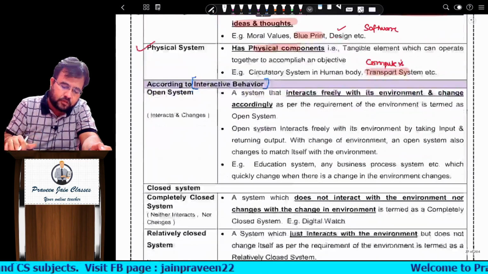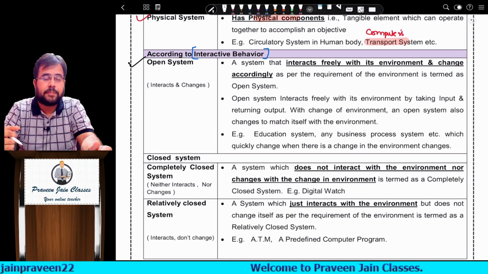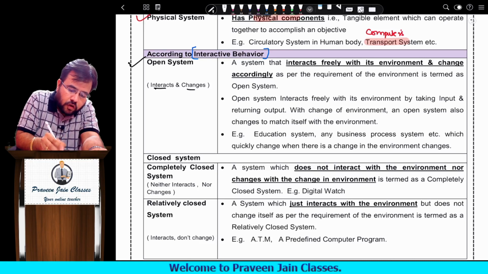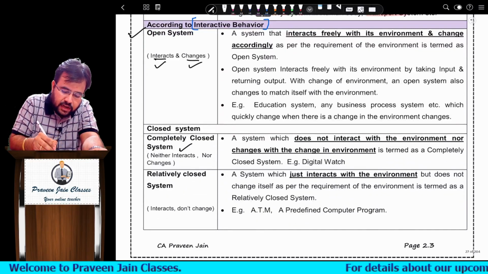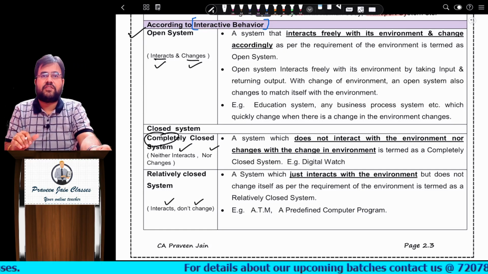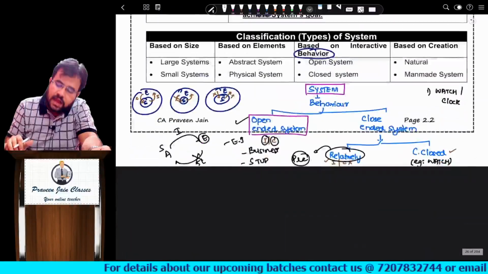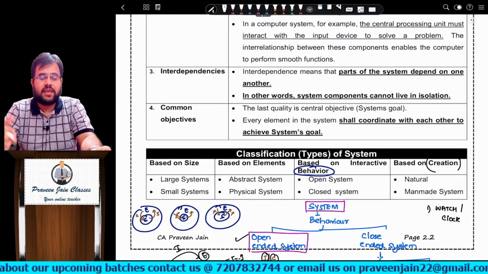Clear? So this ends another classification of system based on behavior. Here I have given you short notes also. Interacts also, changes also: open-ended. Neither interacts nor changes: completely closed. Interacts but does not change: relatively closed. Clear? And the last classification is based on creation, who created the system.